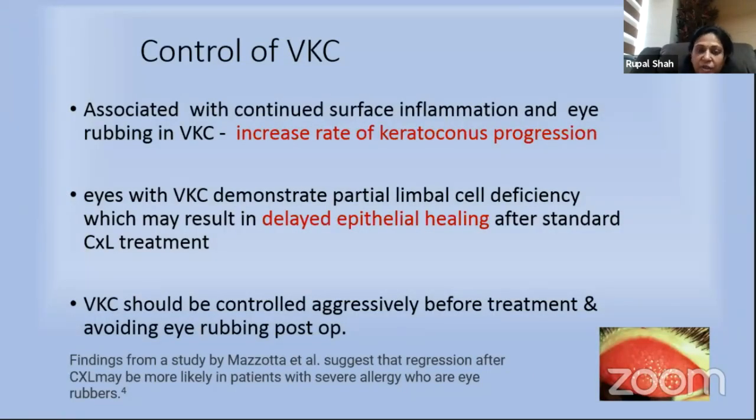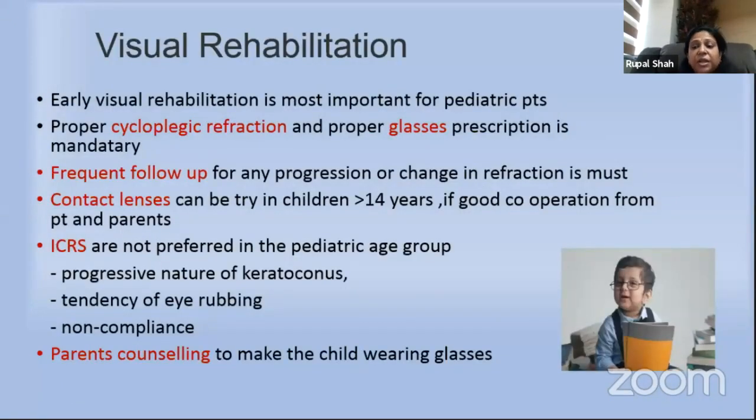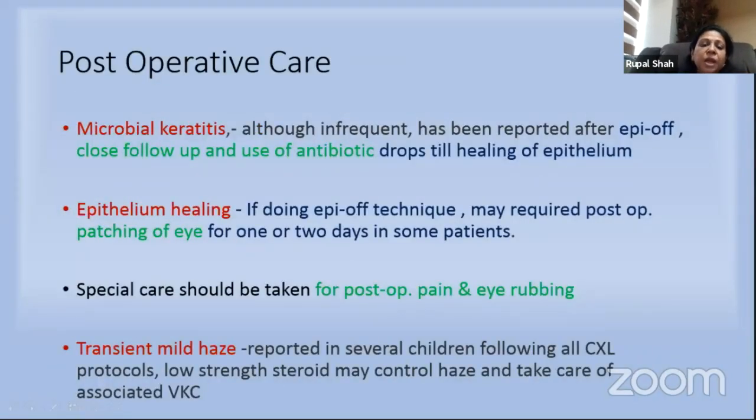Treatment of the VKC, we all know. And visual rehabilitation is most important for the pediatric age group. After the treatment, cycloplegic refraction and the proper prescription are important. Frequent follow-up, use of contact lenses in children above 14 years of age, and parent counseling that the child wearing the glasses is most important.